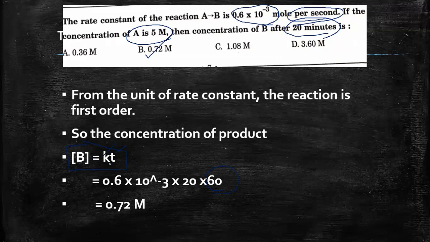Time can be in minutes if the rate constant is also given in minutes. Since it is not given in minutes, we will be converting the time into seconds. So 0.6 into 10 raised to minus 3 into 20, which is given in minutes, into 60 to convert it into seconds, and the answer becomes 0.72 M.